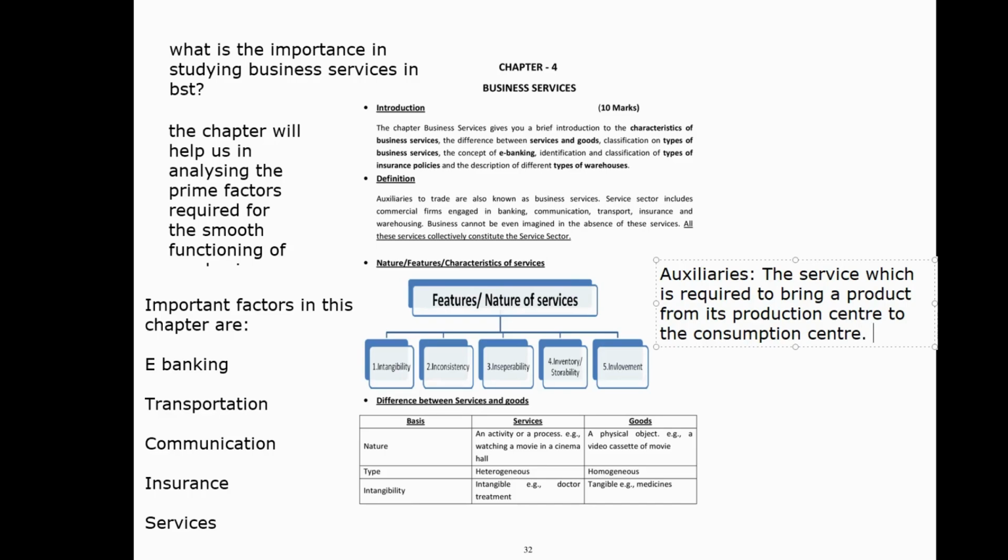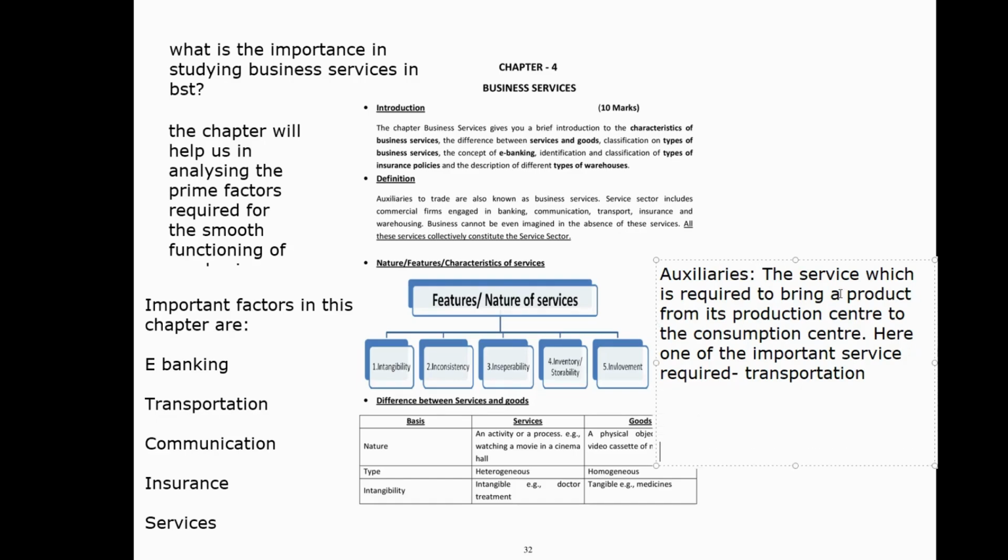How can we get the thing from the production point to the consumption center? One of the important services required is transportation. The product cannot move by itself, so it moves through transportation. Fine.